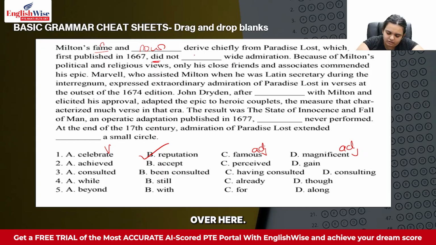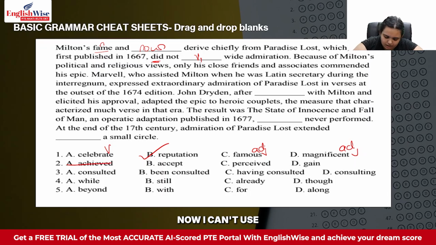Again, did is given over here. So I know that I need V1 over here. Let's see what all words have V1. It is accept or gain. Okay, so with the basic grammar cheat sheets, you can quicken up your time by eliminating the wrong options in front of you. That is how you also improve your accuracy, because if you are going to compare with four options, you are likely to have more confusion and more mistakes. But when you come down to two options, it is only this or that, and which improves your accuracy.